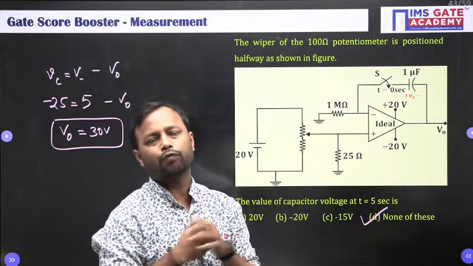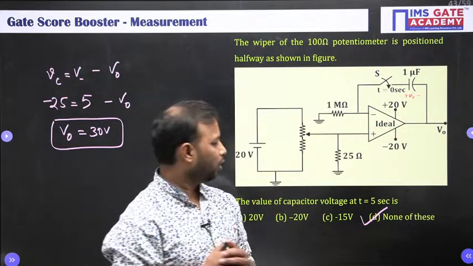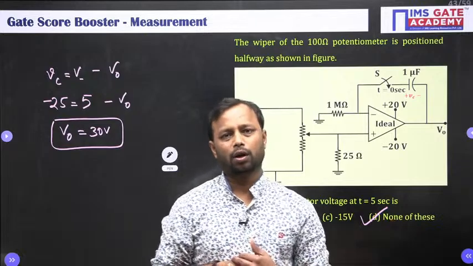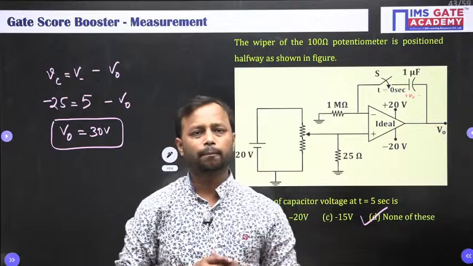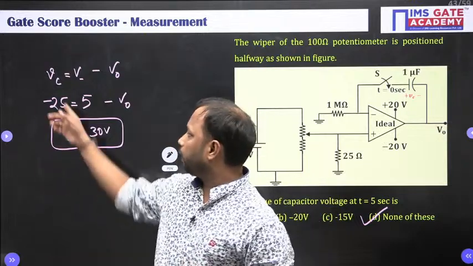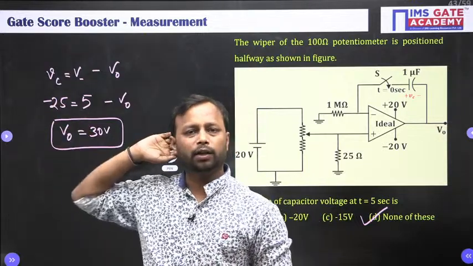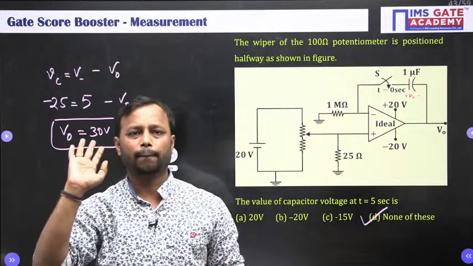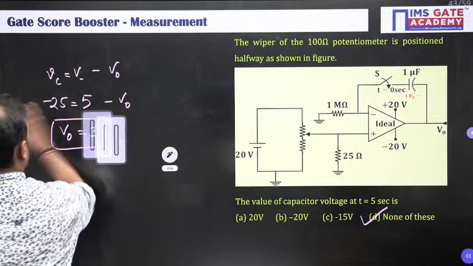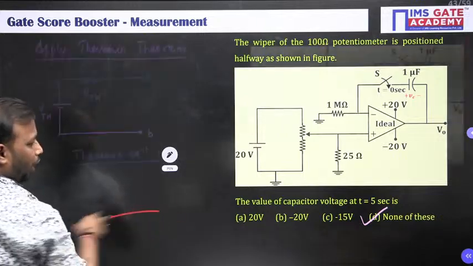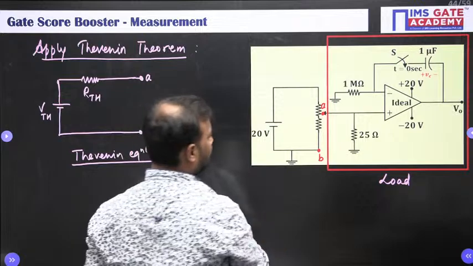So therefore this answer is going to be wrong, or else this capacitor voltage is going to be wrong at t equal to 5 seconds. Because it would show your output becomes 30 volt, which is not at all possible. Then what is the correct solution? Let me rub this, it is not required. So I hope you have got the concept. Then what is the correct answer?